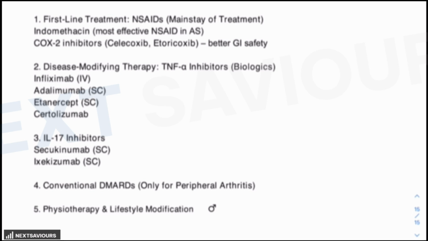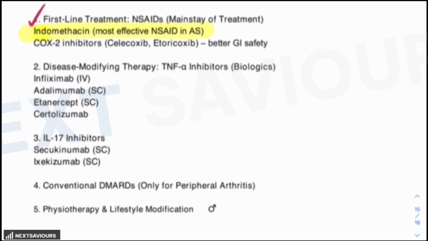So, management basically involves the combination of the pharmacological, physical therapy, and lastly, the surgical interventions, if at all required. So, what is the first line of the management, which is very, very frequently kept or might be kept in your examination? The mainstay of the treatment remains the anti-inflammatory drugs, and indomethacin is considered to be the most preferred one in ankylosing spondylitis. Otherwise, diclofenac, ibuprofen, naproxen can also be given, but COX-2 inhibitors like celecoxib, etoricoxib are safe because of GI tolerability. But indomethacin is considered to be the preferred drug in this case.